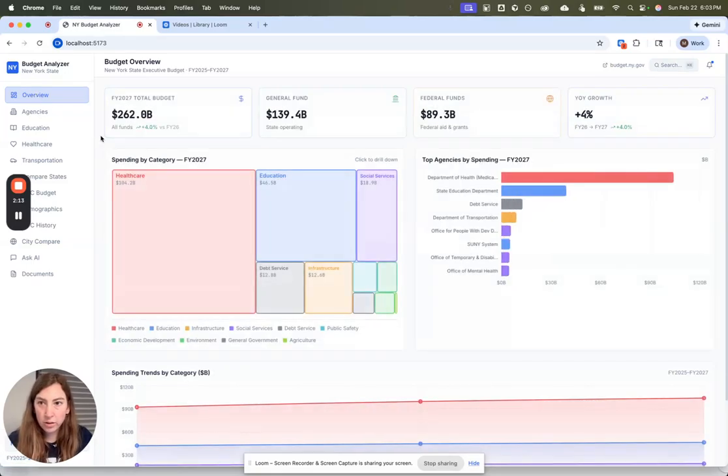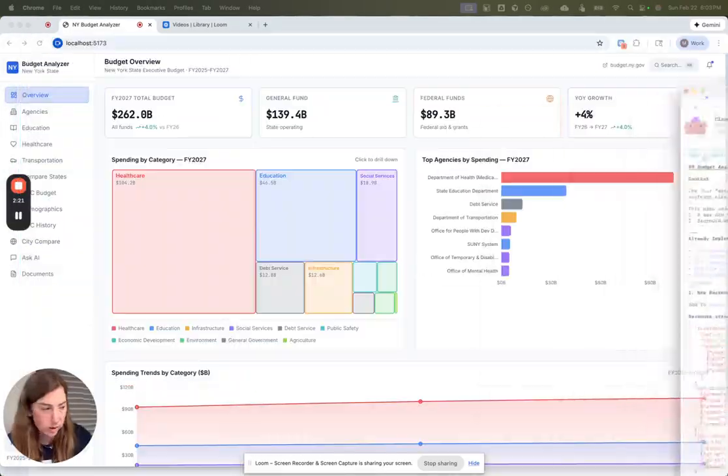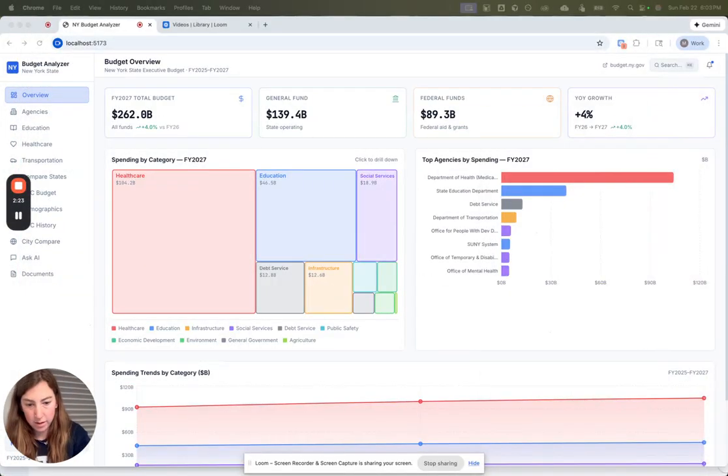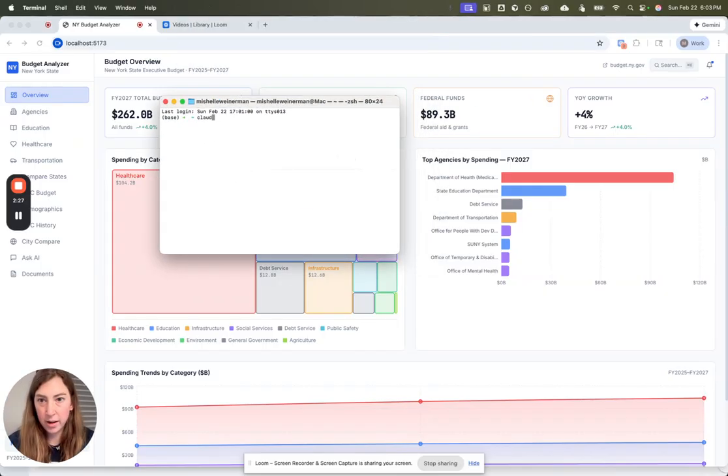So figured I'd just go through really quickly and help everyone see and understand how I prompted Claude to do this. So I'll start a new terminal. The first thing I did was said, Claude, just did this in my terminal, not even in the cursor.